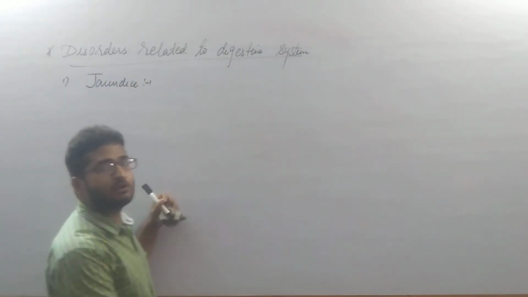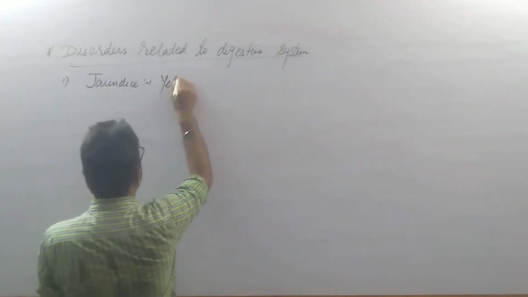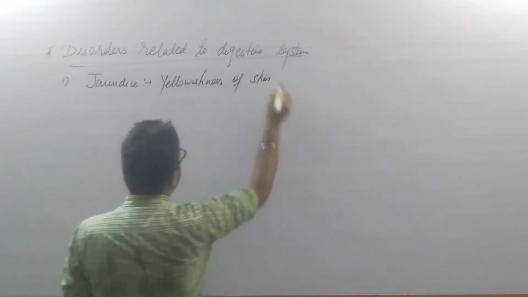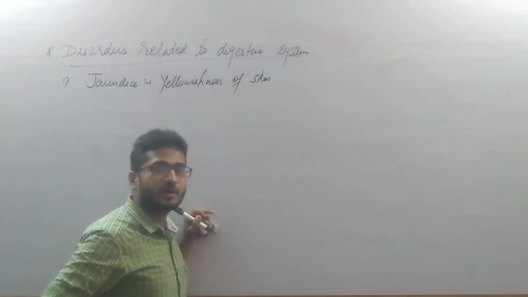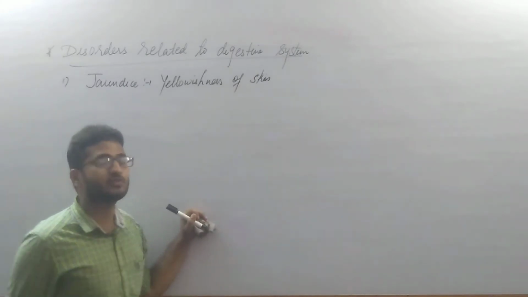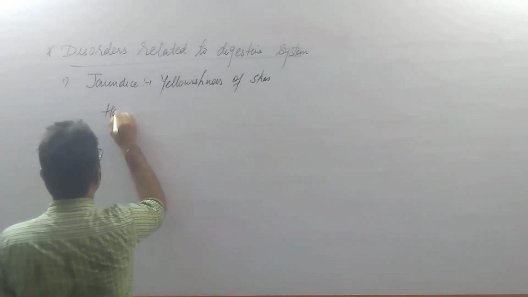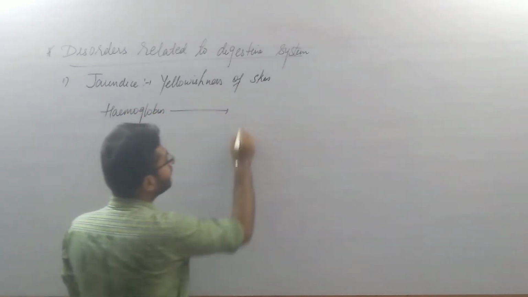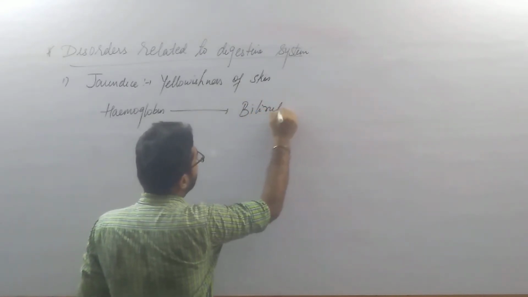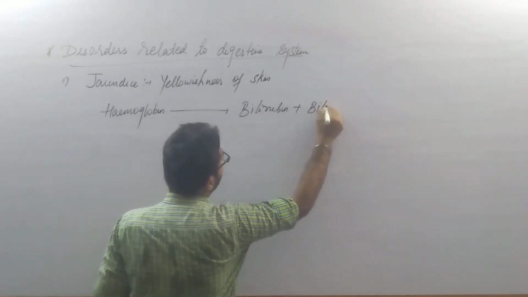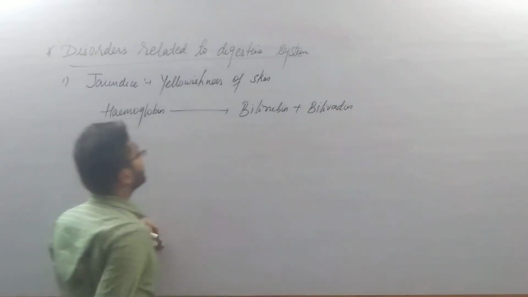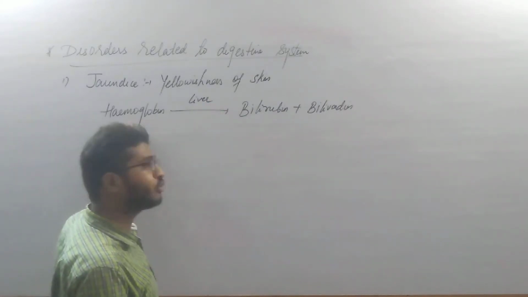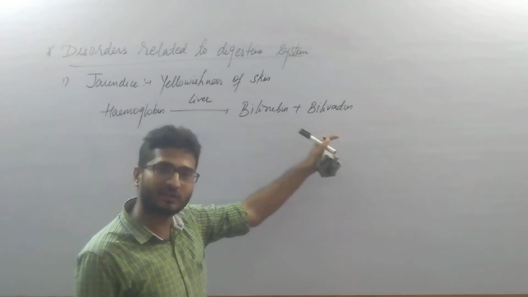Jaundice is basically yellowishness of skin. Generally, there is one pigment in our body, or basically in the blood, that is in RBCs, which is called hemoglobin. So hemoglobin is broken down to produce bilirubin plus biliverdin. So this reaction takes place in liver. So in the liver, hemoglobin is broken down to produce bilirubin as well as biliverdin.